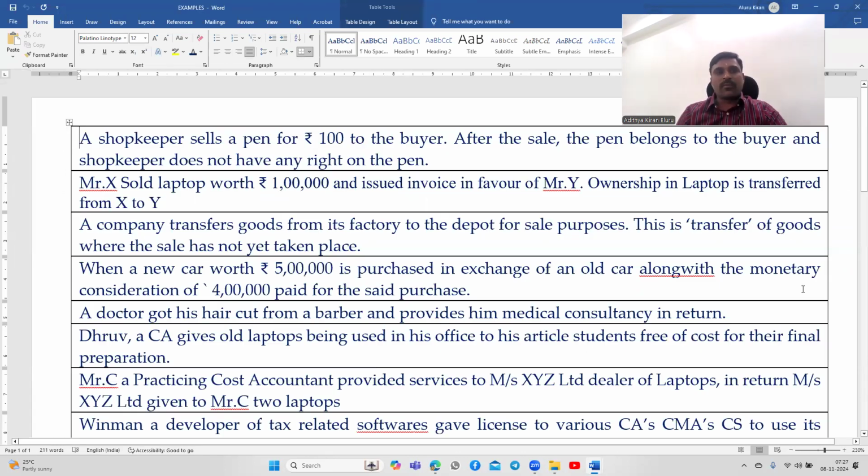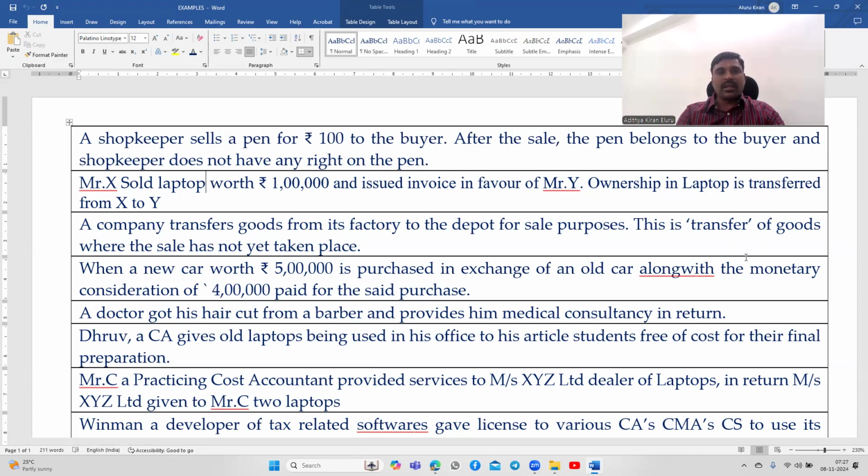Look at this example. A shopkeeper sells a pen for rupees 100 to the buyer. After the sale, the pen belongs to the buyer and the shopkeeper does not have any right on the pen. That means the ownership of the pen is transferred to the buyer. It is a sale, the transfer of ownership.